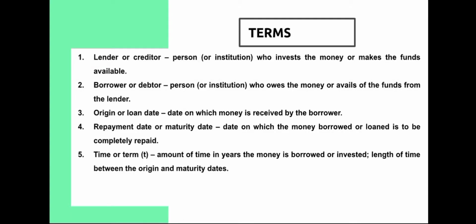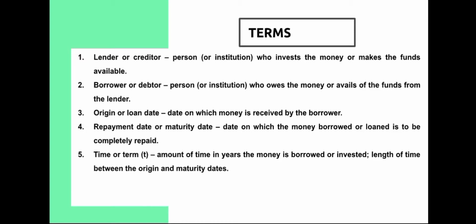Here are some of the terms that we have to understand when we talk of simple and compound interests. Lender or creditor is a person or institution who will invest the money or makes the funds available. So yun yung nagpapautang. We have borrower or debtor, the person or institution who owes or borrows the money, avails the funds from the lender. Pwedeng person, pwedeng institution, kasi let's say you are running your business, ang uutang yung business but not you personally, vice versa.